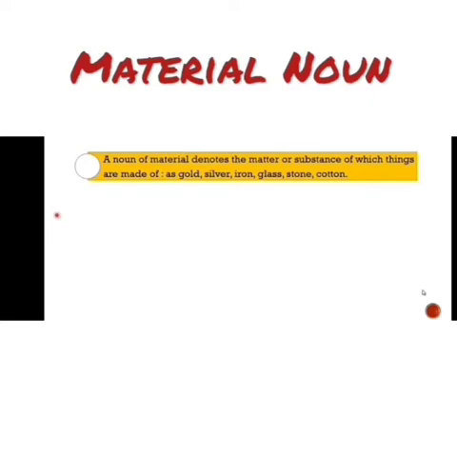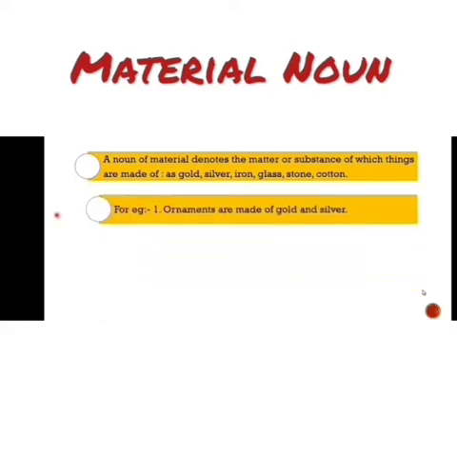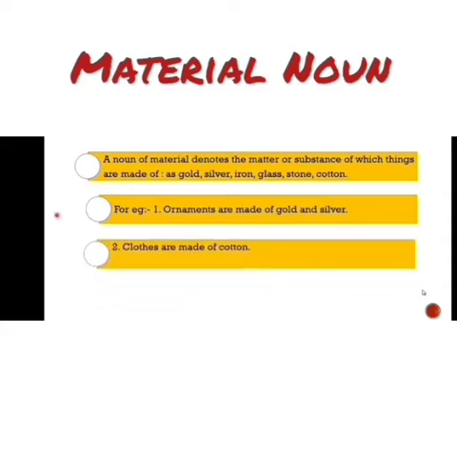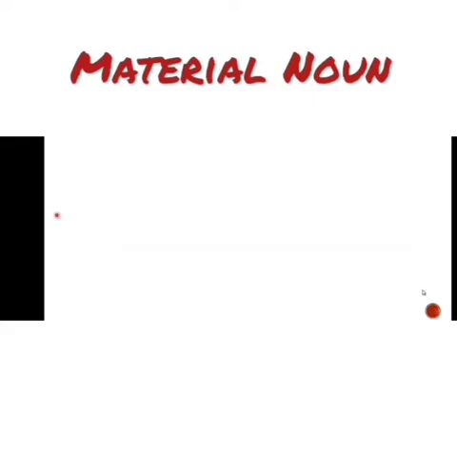A noun of material denotes the matter or substance of which things are made, as gold, silver, iron, glass, stone, cotton. For example, ornaments are made of gold and silver. Second, clothes are made of cotton. In these 2 sentences, you can see gold, silver and cotton are material nouns.